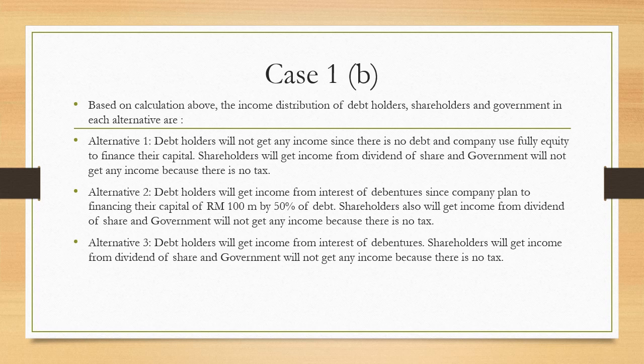Shareholders will get income from dividends of shares, and government will not get any income because there is no tax rate. For alternative 2, debt holders will get income from interest of debentures since the company plans to finance their capital of 100 million by 50% debt. Shareholders also will get income from dividends of shares, and government will not get any income because there is no tax. Alternative 3, debt holders will get income from interest of debentures, shareholders will get income from dividends of shares, and government again will not get any income because there is no tax rate.